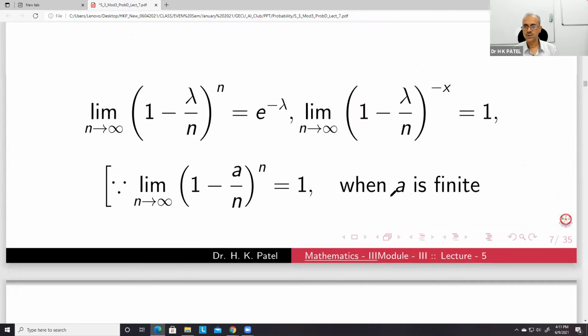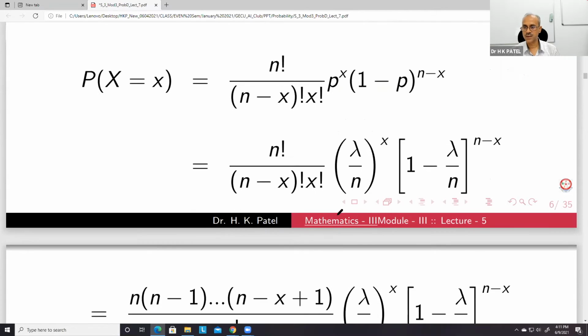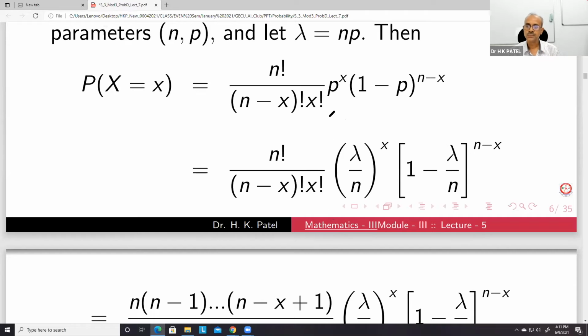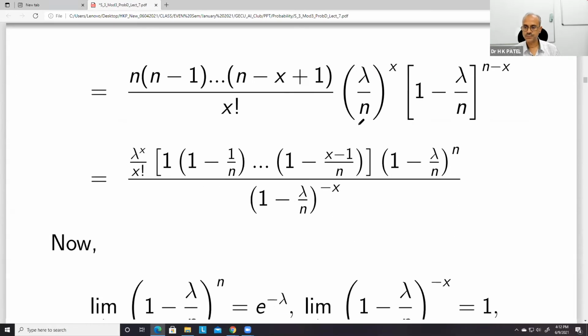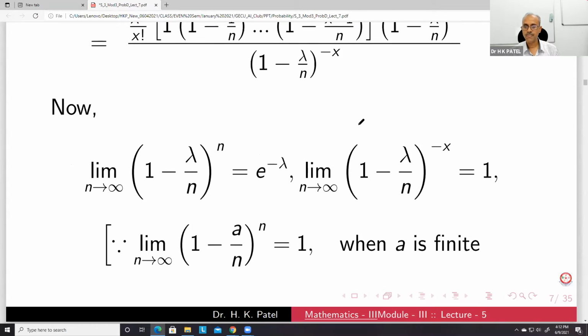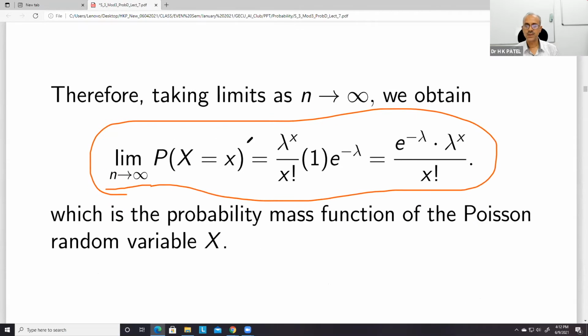You can see this mathematics, a little bit of binomial expansion and then some manipulations, you can easily understand all these things. So the basic condition is that n is large and p is small. That's all.